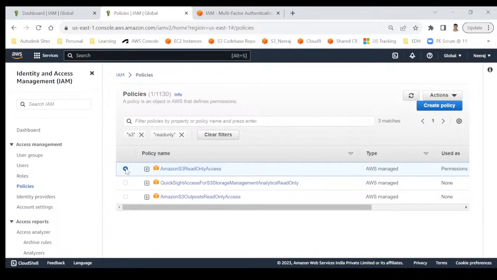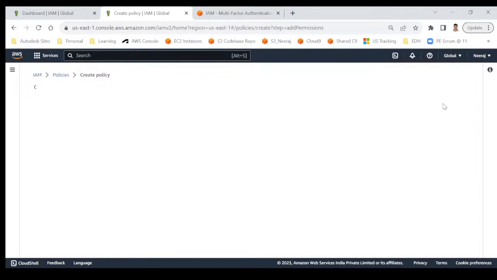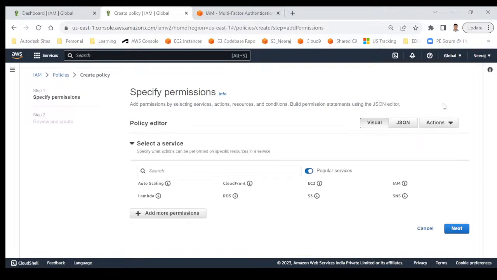But you are saying, no, I don't want to give access to all the buckets. I would like to give access only to a particular bucket, and in that bucket there are multiple folders, and I would like to give access to a particular folder also. That means you don't want to go with the policy provided by AWS. Rather, you want to customize your own policy. You can do that. There is an option on the right side. Click on create policy and then search for the service you want to customize it for. I will do it for S3.